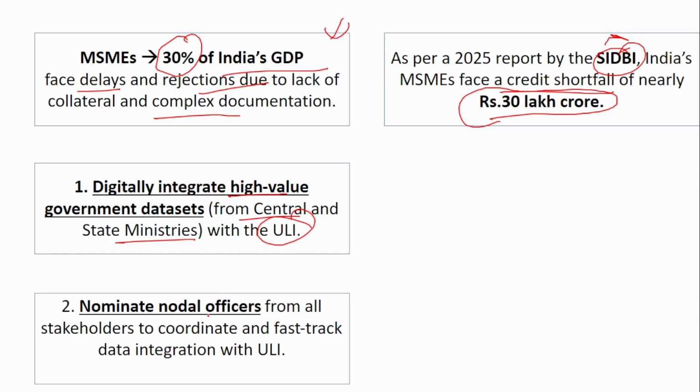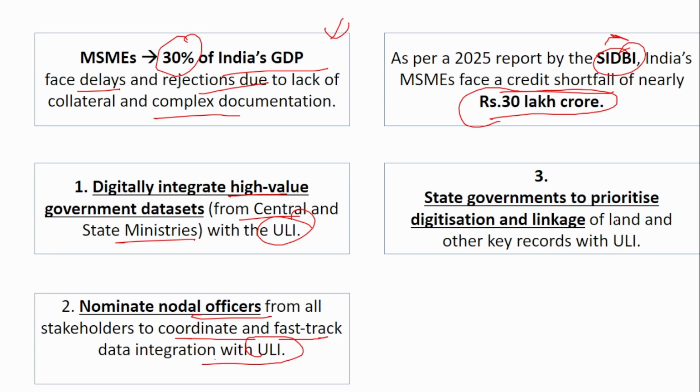Next, nominate nodal officers from all stakeholders to coordinate and fast track data integration with the ULI. This should happen in an authenticated way, in a safe, secure and faster way also, because it shouldn't take a very long time, right? All the data that has to be integrated with the ULI should be integrated in a faster way. For that, you have to nominate the nodal officers who will take care of that work.